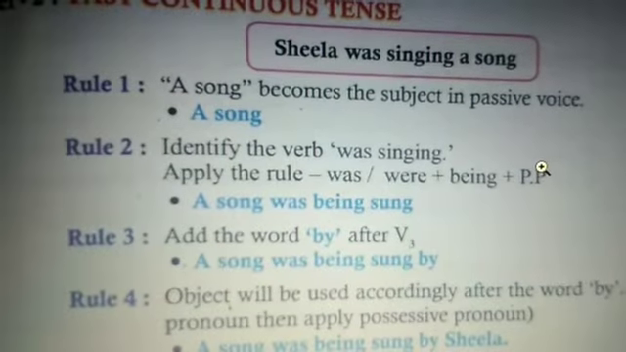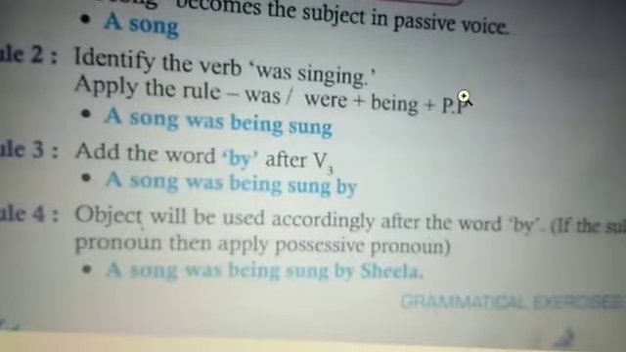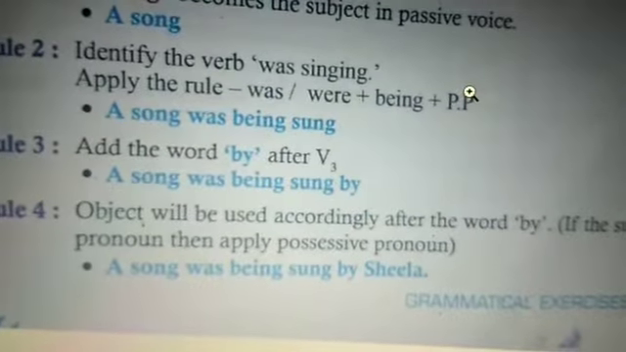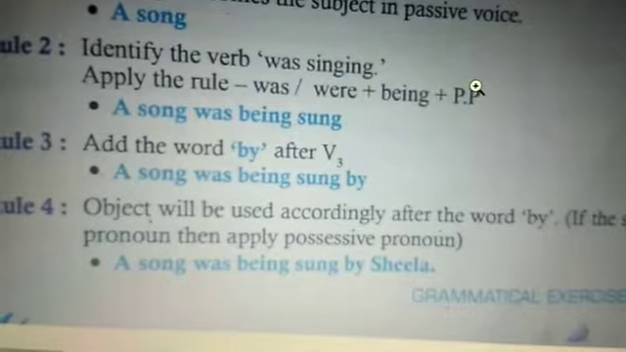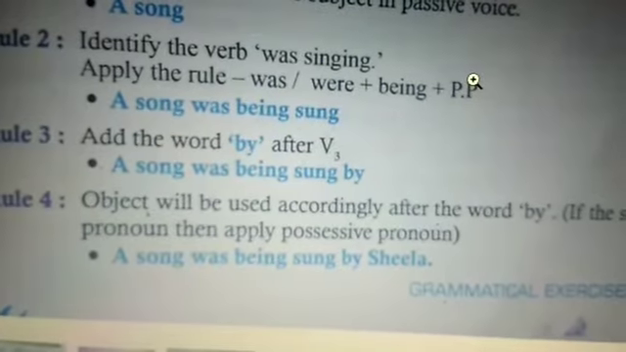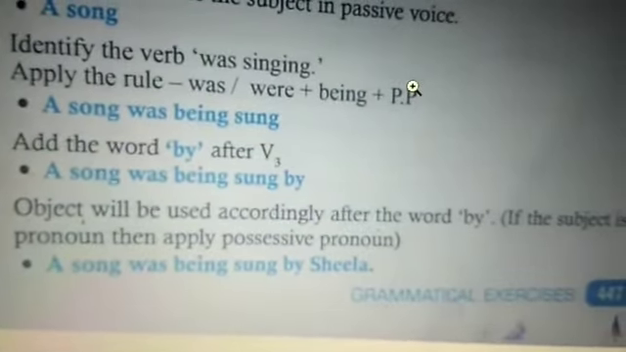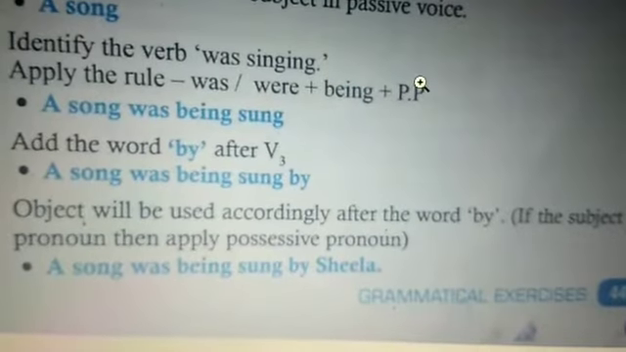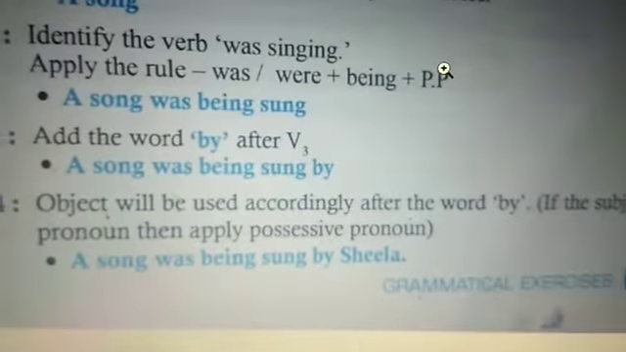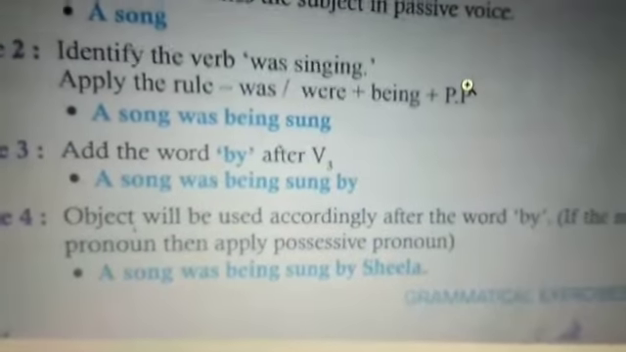S-U-N-G. Rule 3, add the word by after verb 3. A song was being sung by. Rule 4, you will complete. Object will be used accordingly after the word by. If the subject is a pronoun, then apply possessive pronoun. A song was being sung by Sheila.